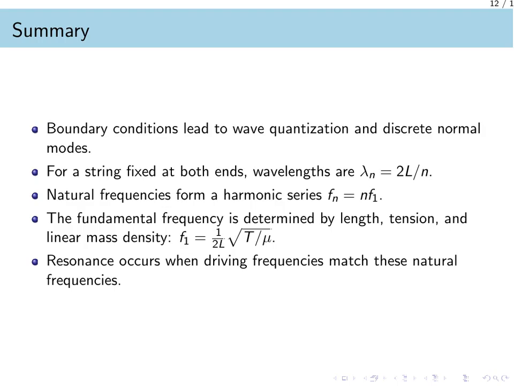To summarize, boundary conditions lead to wave quantization and the existence of discrete normal modes. For a string fixed at both ends, the allowed wavelengths are 2 times the length L divided by n. The natural frequencies form a harmonic series, where each frequency is an integer multiple of the fundamental. This fundamental frequency is determined by the length of the string, the tension, and the linear mass density, specifically being 1 divided by 2L times the square root of tension over density. Resonance occurs whenever a driving frequency matches one of these specific natural frequencies.